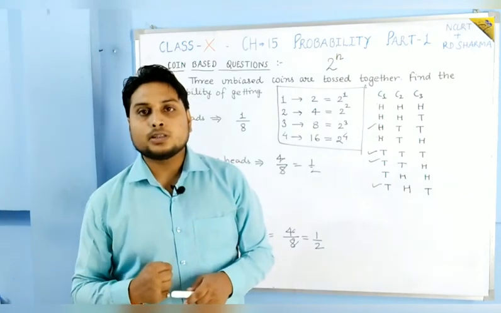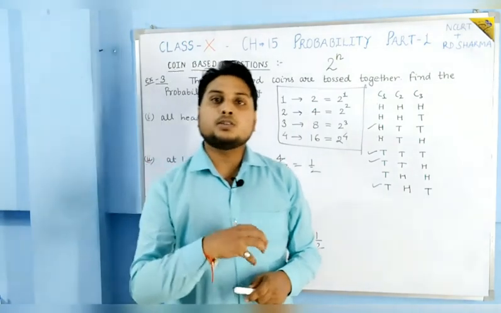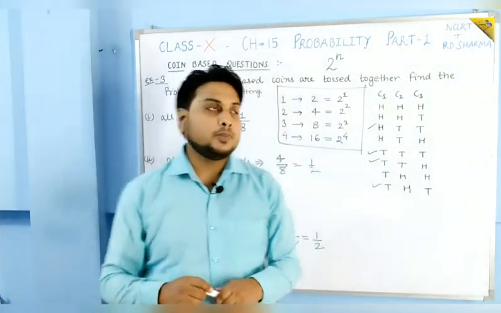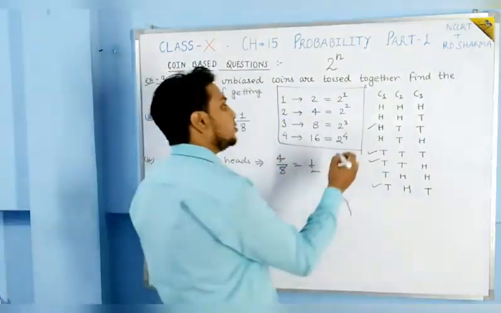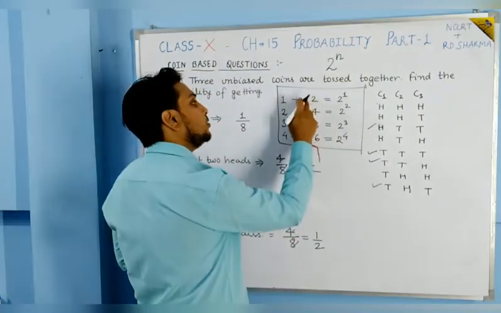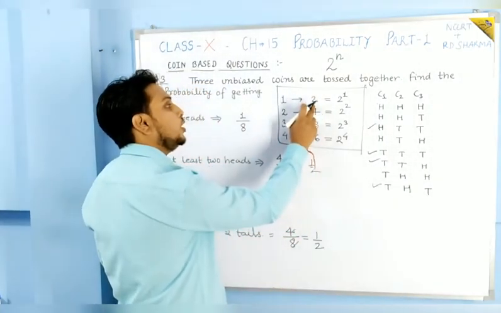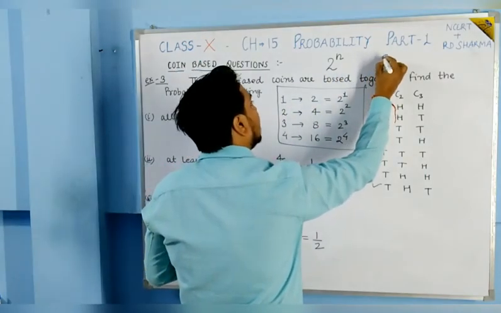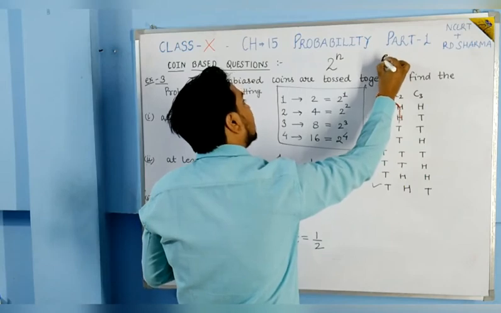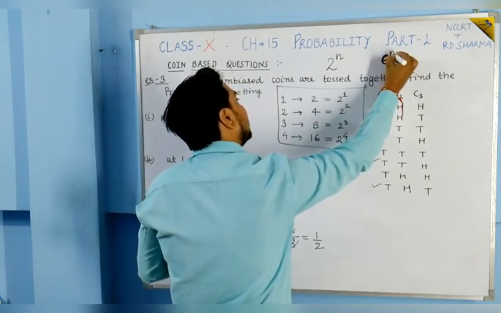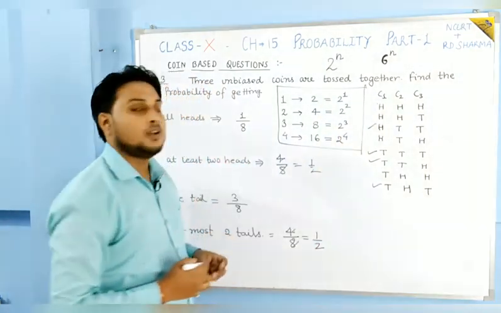Now the question is, if 2 dice are thrown simultaneously, how many results will there be? Here for coins the number was 2 to the power n, but when a dice is thrown we get 6 results, so 6 to the power n will follow for dice.